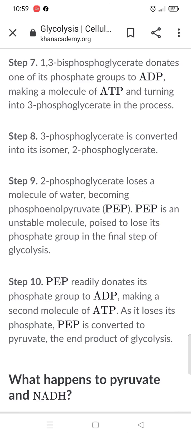And in the eighth step 3-phosphoglycerate is converted into its isomer, 2-phosphoglycerate. So 2-phosphoglycerate is the isomer of 3-phosphoglycerate, and during step number 9, 2-phosphoglycerate loses a molecule of water becoming phosphoenol pyruvate, PEP. PEP is an unstable molecule that loses its phosphate group in the final step of glycolysis.